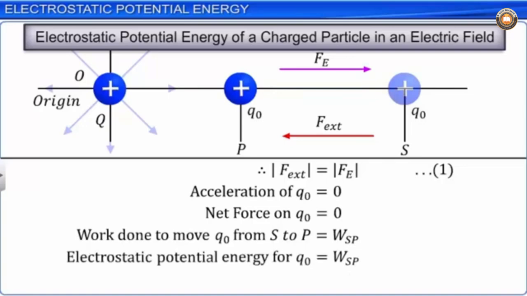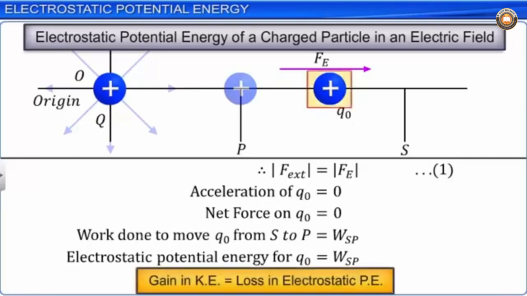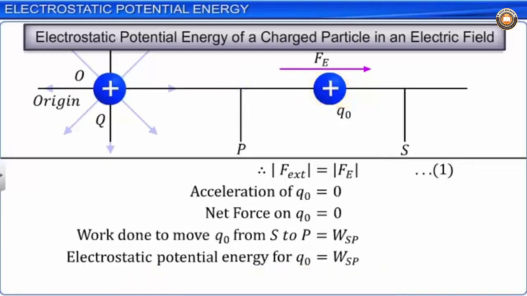If we remove the external force F, then the charge Q0 moves away from Q in the direction of the electric field and gains kinetic energy such that the gain in kinetic energy is equal to the loss in its electrostatic potential energy. The sum of the kinetic and electrostatic potential energies of charge Q0 is always a constant, or conserved.